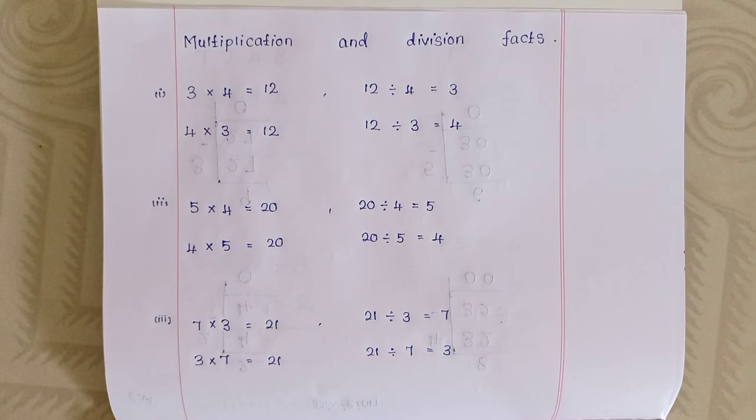Every multiplication fact will definitely have two division facts. Every division fact will definitely have two multiplication facts. Okay? From multiplication facts we can write division facts, and from division facts we can write multiplication facts. Okay, can you understand? Okay, very good.